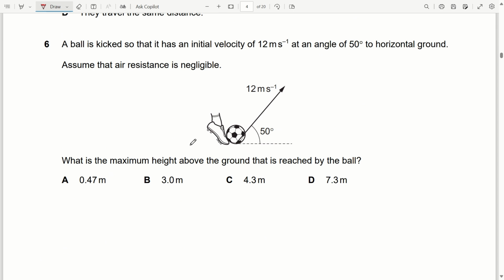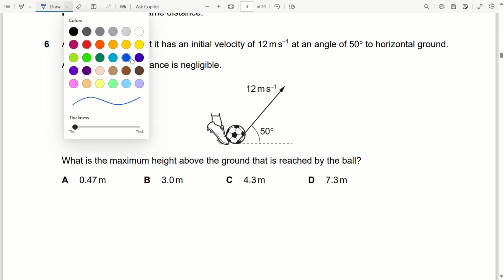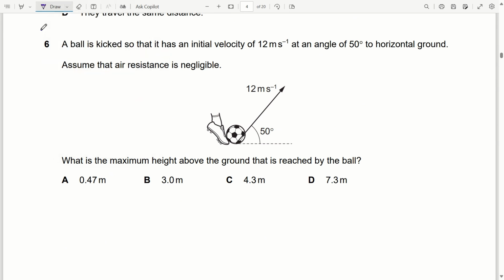Question 6. A ball is kicked so that it has an initial velocity of 12 meter per second at an angle of 50 degree to the horizontal ground. Assume the air resistance is negligible. What is the maximum height? Now we have to find the maximum height. We know that at maximum height the final speed v becomes 0. Now if I consider the two components of the velocity, the vertical component of velocity will be 12 sine of 50 degree.